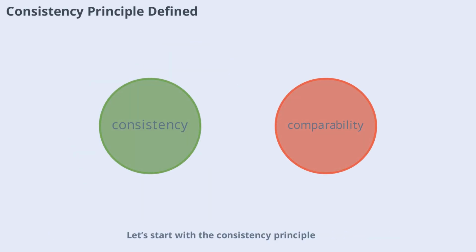Start with the consistency principle. This principle requires that once a company adopts an accounting method, it should continue using that method from one period to the next. The goal is to make financial statements comparable over time. For example, if a business uses the straight-line method for depreciating assets, it shouldn't switch to a different method without a valid reason. Consistency helps users spot trends and make meaningful comparisons. If changes are necessary, companies must disclose them and explain the impact. This principle is all about reliability and comparability.